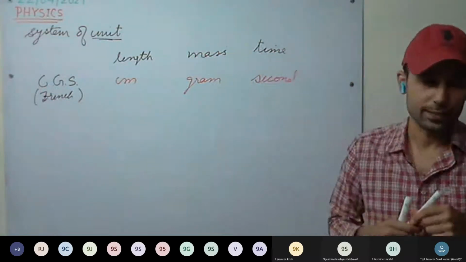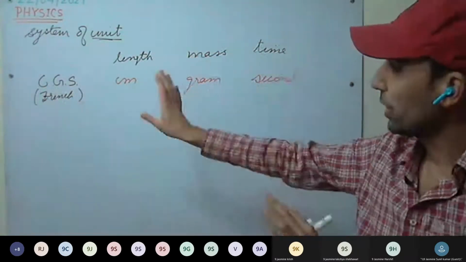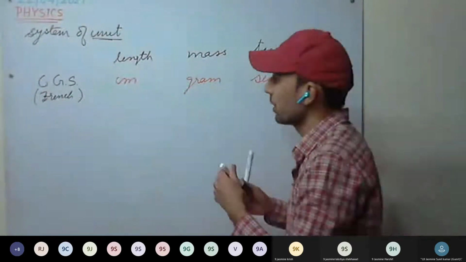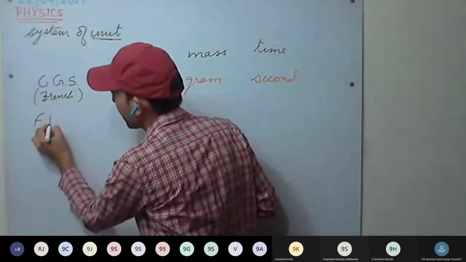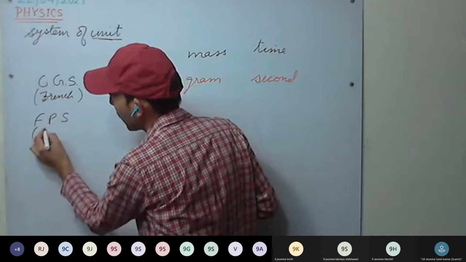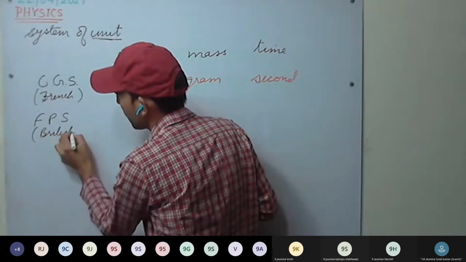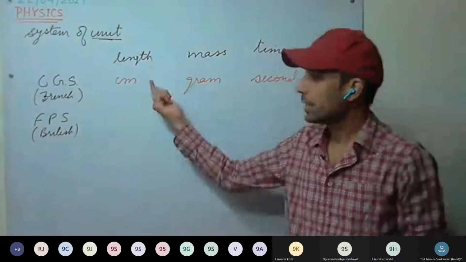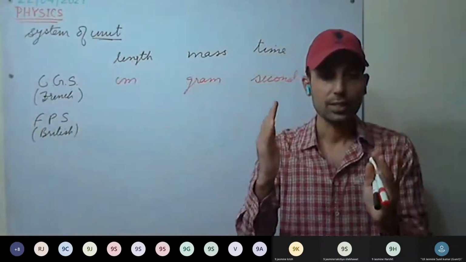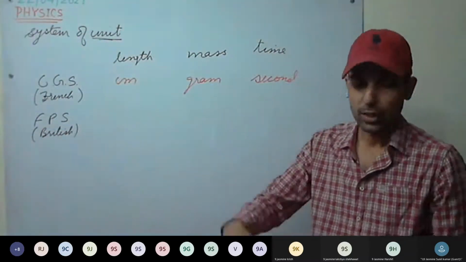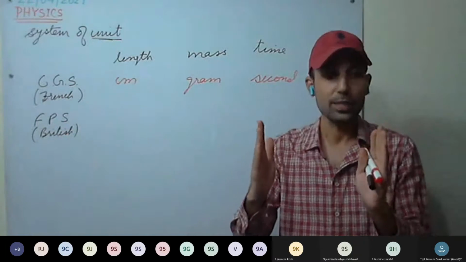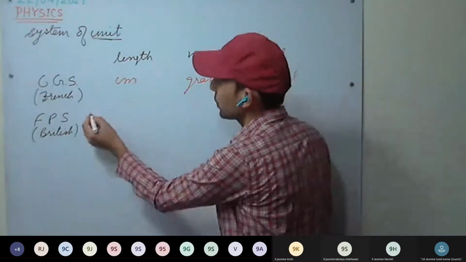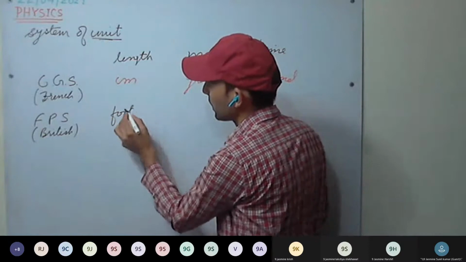This was the CGS system. One part of the world followed the CGS system. Some other part of the world followed the FPS system. FPS is also called the British system. For length, they defined the foot. That is, they took someone's foot and said that this will be the unit to measure length.